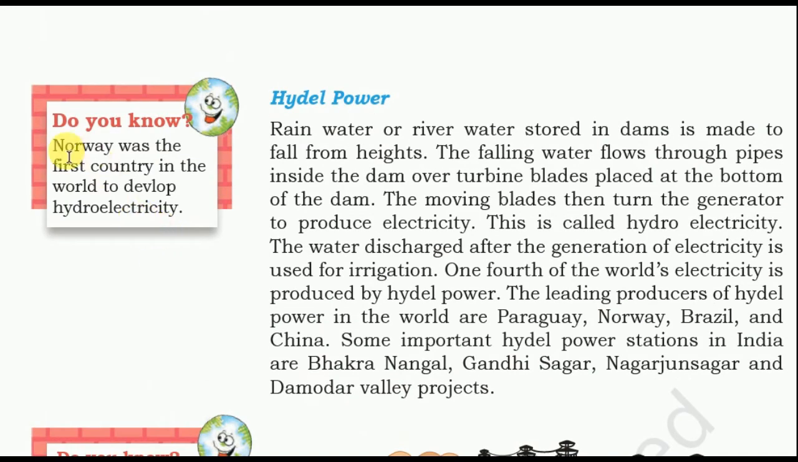Hydel power. Norway was the first country in the world to develop hydroelectricity. So what is hydel electricity? Rainwater or river water stored in a dam is made to fall from heights. The falling water flows through pipes inside the dam over turbine blades placed at the bottom of the dam. The moving blades then turn the generator to produce electricity. This is called hydroelectricity. The water discharged after the generation of electricity is used for irrigation.